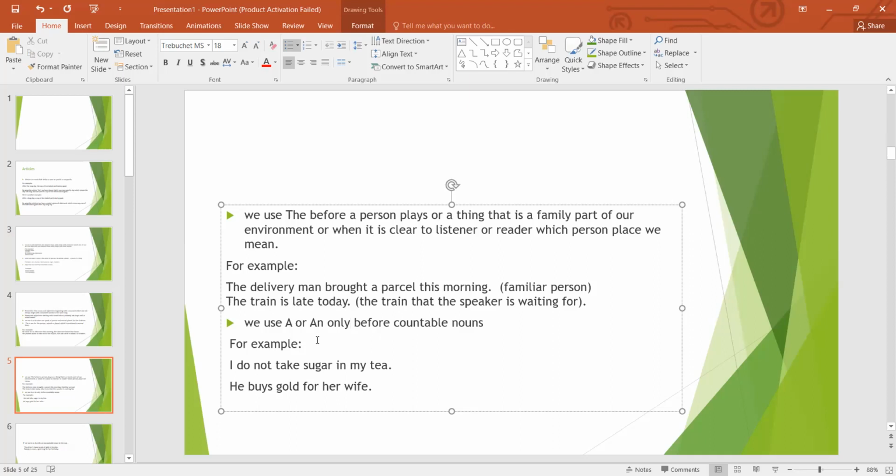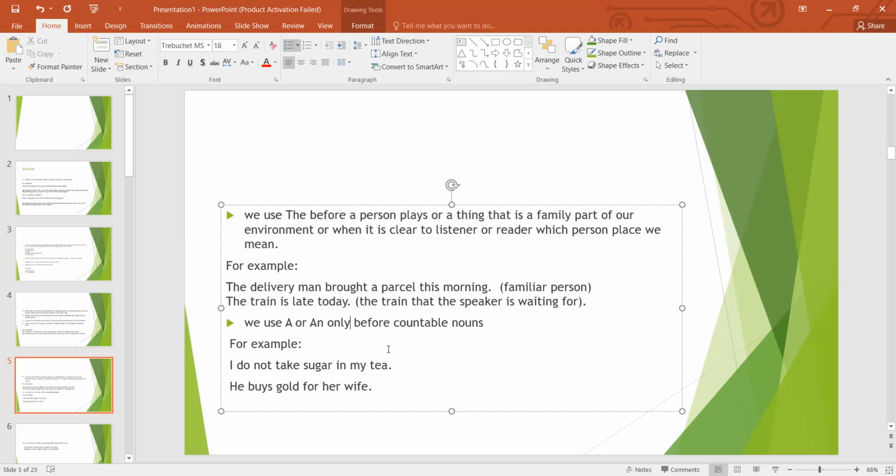Here's another thing. We use a or an only before a countable noun. Now, what is a countable noun? A countable noun is a thing that we can count, like a pencil, a pen, all right? We always say a pen, give me a pen, right? Or we always say, I need a glass of water, which is countable, right? Or I need a pencil. Please give me a pencil. This is countable because we can count.